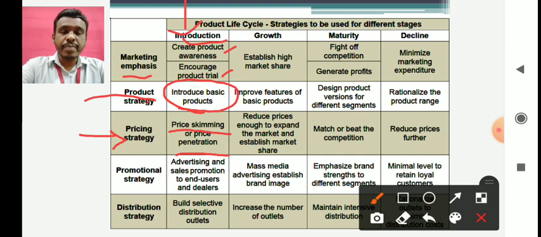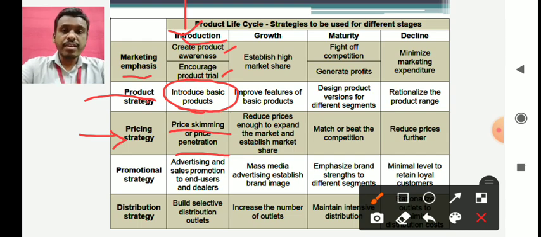The second price strategy that you can use is price penetration. This strategy is generally used for products which are already there in the market. Suppose mobile phones are already there in the market, and you are not coming up with a very upgraded model. You are coming up with a model where similar specifications and similar features already exist with the mobile phones of your competitor companies. Then the pricing strategy you can use is penetration pricing, or price penetration.